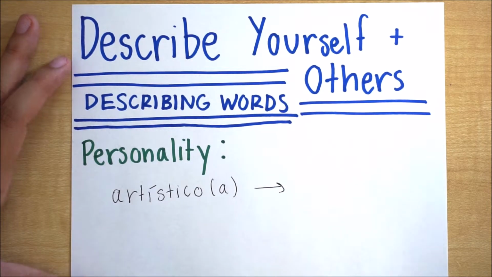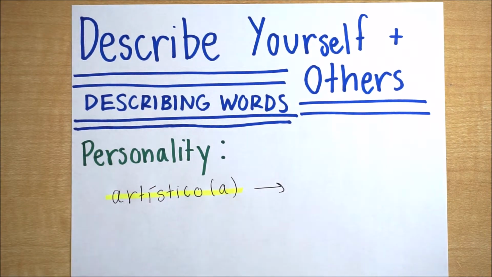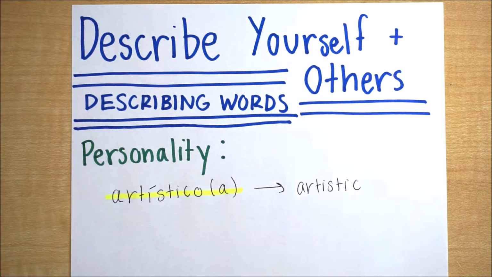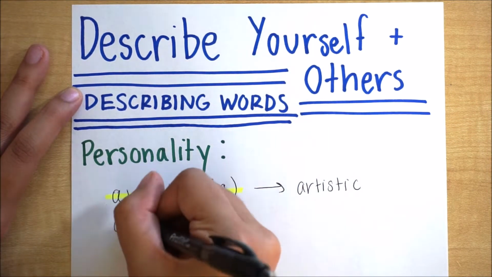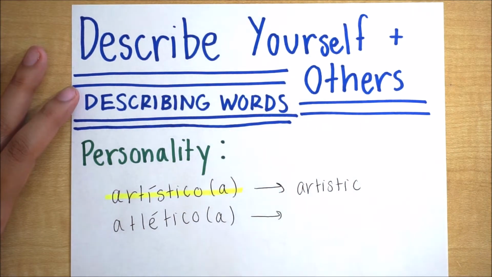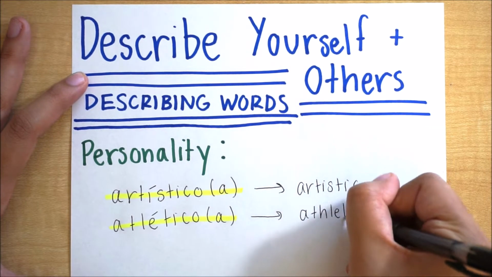The first one is artístico, and this means artistic. I have an A in parentheses at the end. That means that you can say artístico if it's in a masculine context or artística if it's in a feminine context. And if you want to see when to use O, when to use A, I'll have a video posted about that and you can go ahead and check that out.